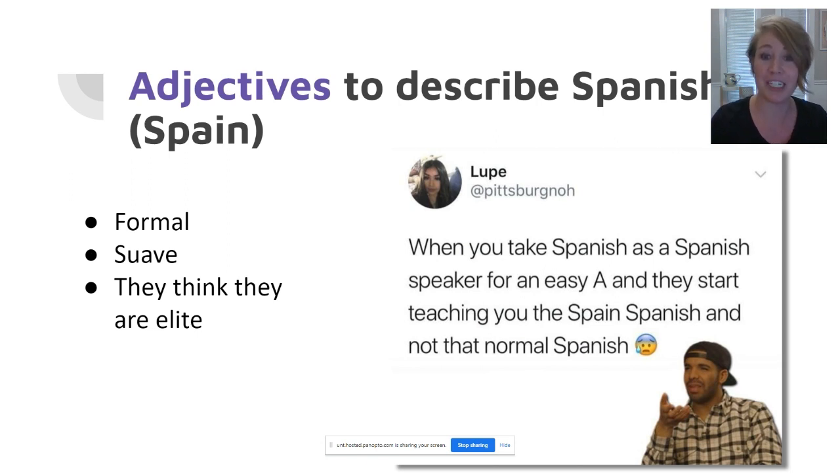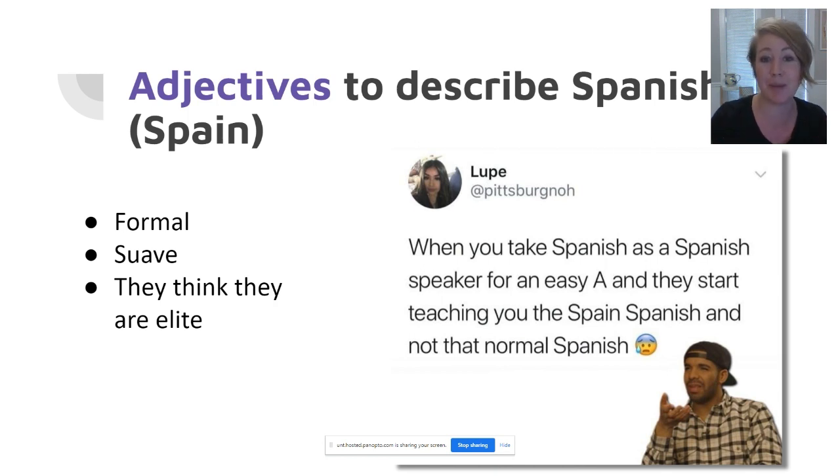I love this meme, which says, "When you take Spanish as a Spanish speaker for an easy A, and they start teaching you the Spain Spanish and not that normal Spanish." This meme is funny in that the Spanish often taught formally in the United States is typically the Spain dialect and not the dialect of Spanish that most people in our country actually use.